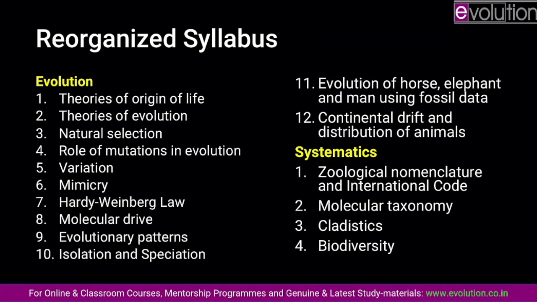In evolution, first and foremost, you should start with origin of life. Origin of life in the last few years has attracted 1 or 2 questions, but the questions are simple, and the origin of life mostly hovers around the theory that got established after Stanley Miller's experiment. This theory is called biochemical abiogenesis. Prior to this theory, a number of speculative theories were put forward, especially during medieval times.